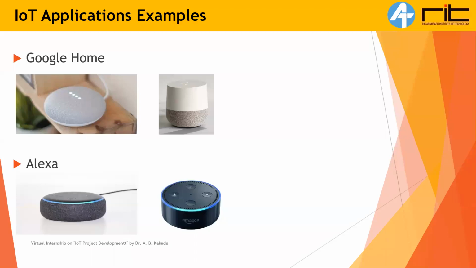From there it goes again to the IoT device, and depending upon the command, the device takes some action. For example, if you say, "Hey Google, turn on the AC," it will turn on the AC. Alexa is the same as Google Home, from a different vendor.